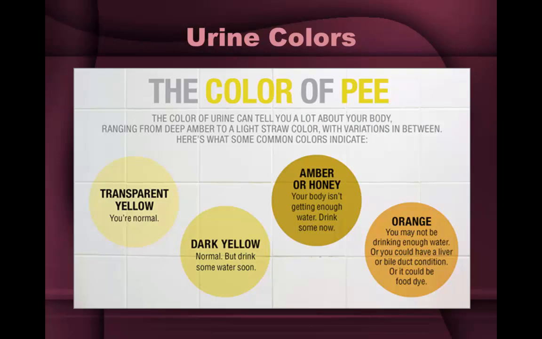What your urine says about you. Normal urine color ranges from pale yellow to deep amber, the result of a pigment called urochrome and how diluted or concentrated urine is. Pigmentations or other compounds in certain foods and medications may change your urine color. Normal urine color varies depending on how much water you drink. Fluids dilute the yellow pigment in urine, so the more you drink, the clearer your urine looks. When you drink less, the color becomes more concentrated.